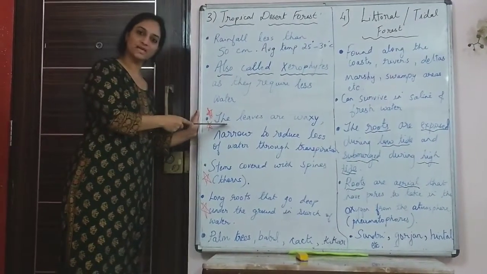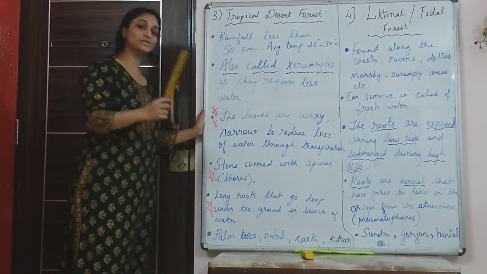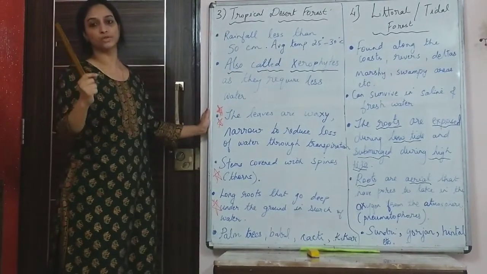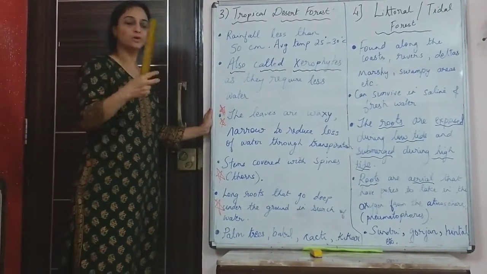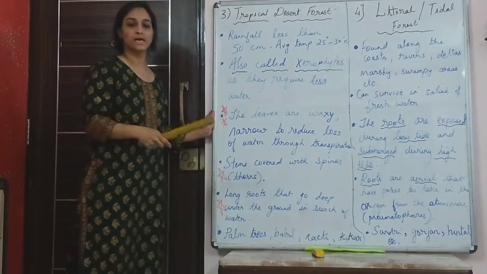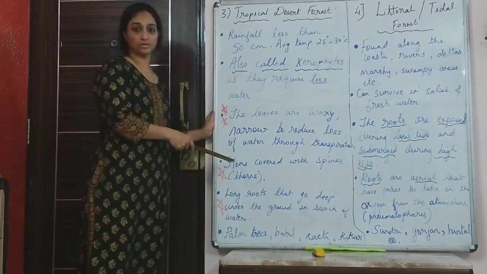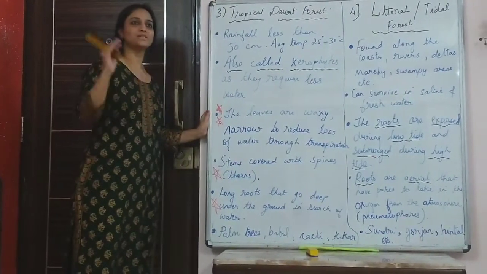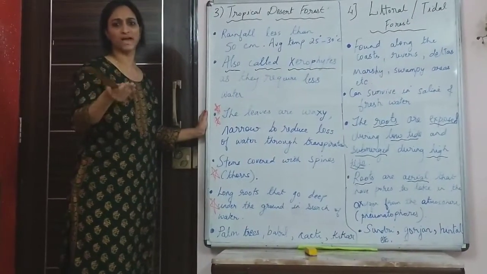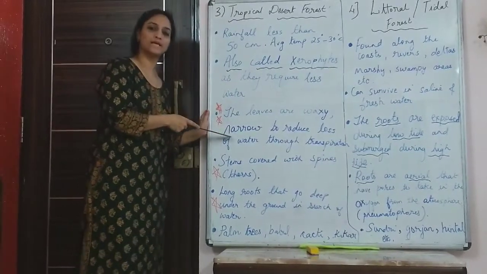So here the leaves are narrow, the leaves are waxy, so that it reduces transpiration. Also the stems are very bulky, and sometimes there are even spines on them, which means thorns. So the plants also protect themselves from being eaten by animals. So all these characteristic features are there in plants that grow here. Also the plants are short and stunted, which means they have around 6 to 10 or 12 meters height only, because of the small amount of water that they get.